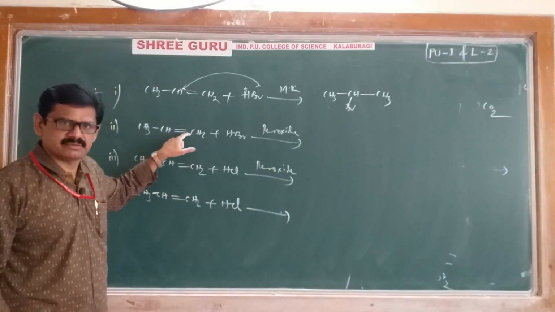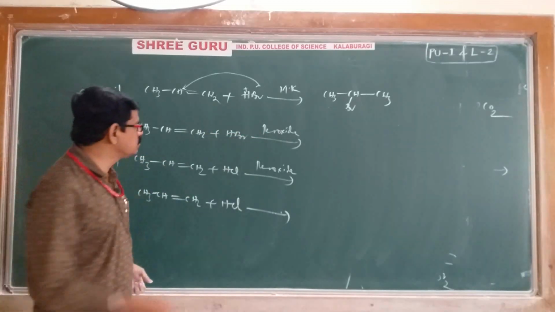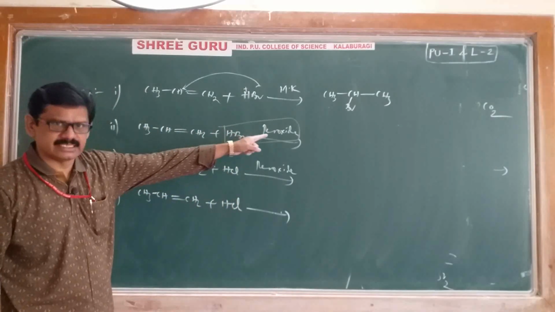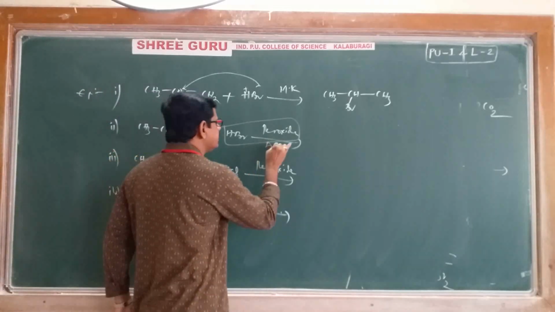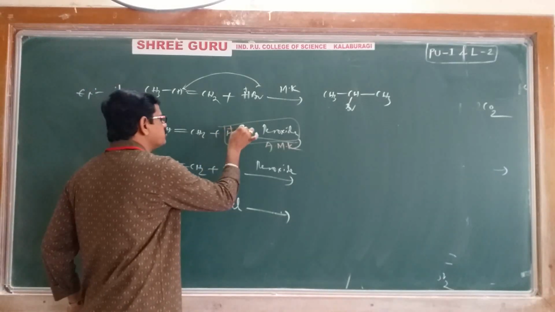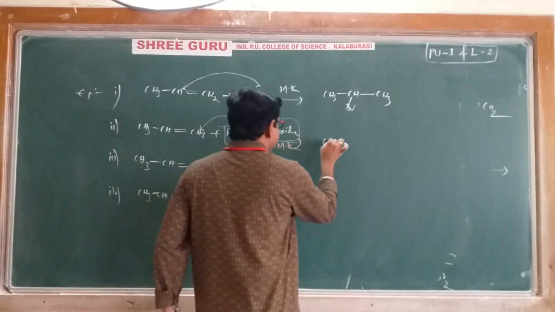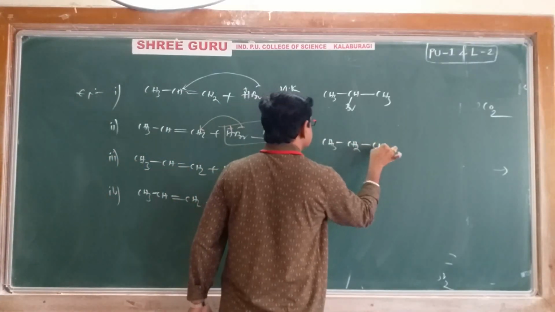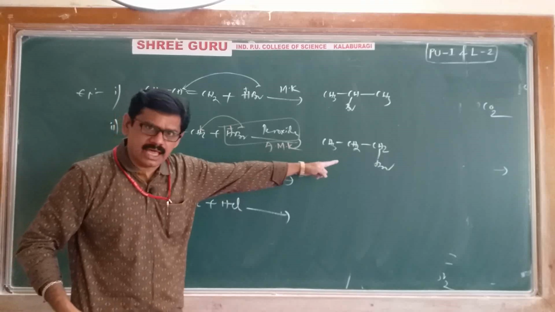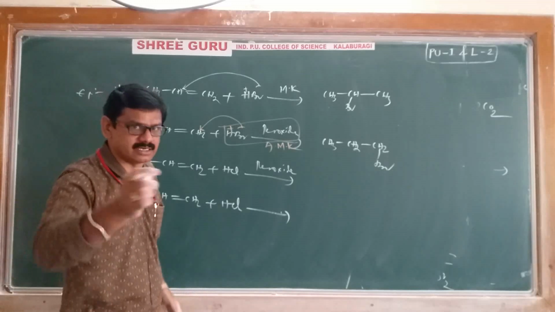Another example: unsymmetrical alkene, HBr, peroxide. Remember, if these 2 conditions are there, blindly remember this reaction takes place according to anti-Markovnikov's rule. According to anti-Markovnikov's rule, the negative part adds to the carbon which contains more hydrogens. That's why you will get the product CH3, CH2, CH2Br. See the difference? One is according to Markovnikov's rule, the other according to anti-Markovnikov's rule, and both examples we have already learned.